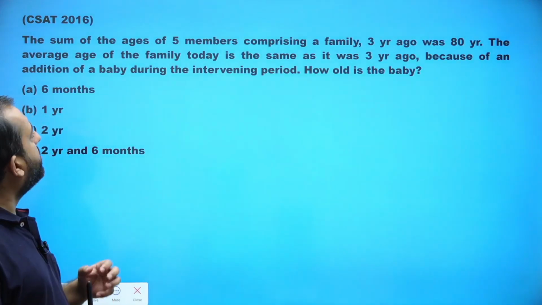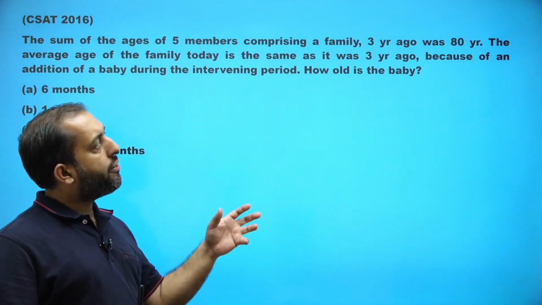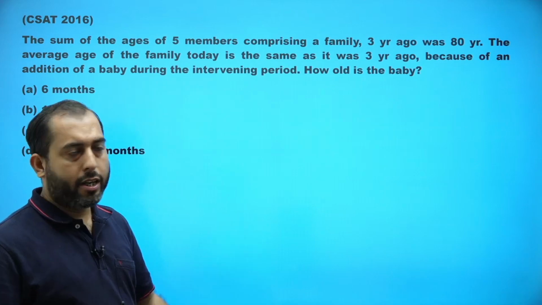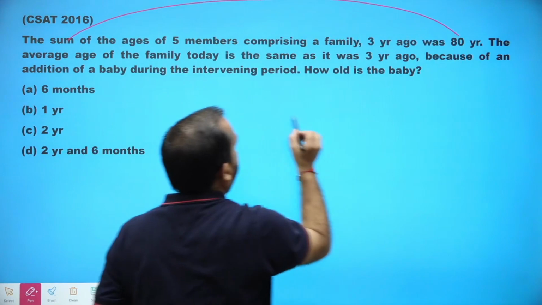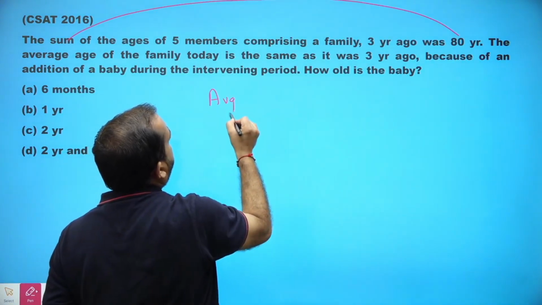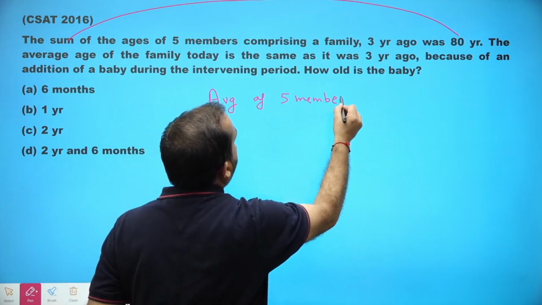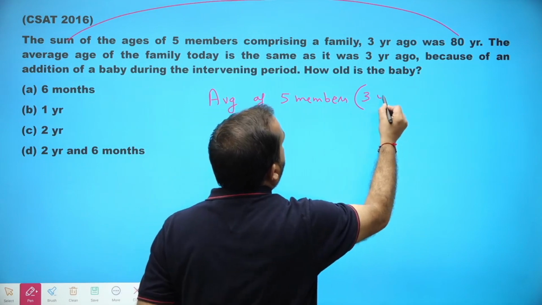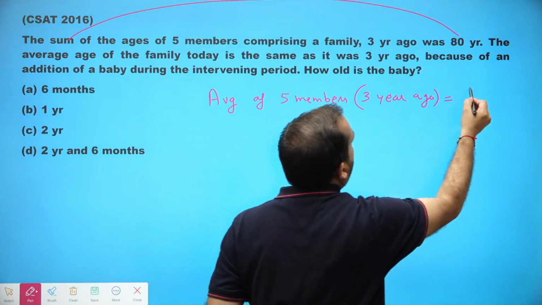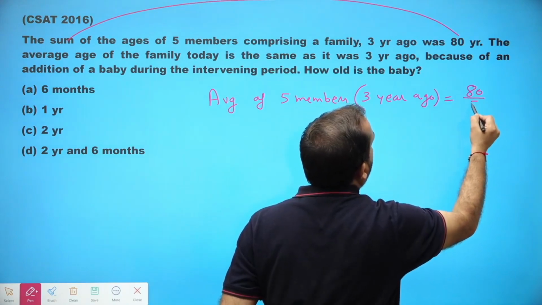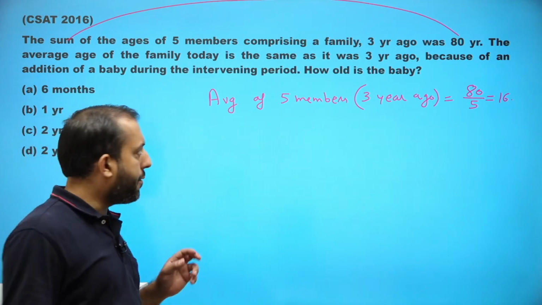This problem says the sum of the ages of 5 members comprising a family 3 years ago was 80. If the sum is 80, the average of 5 members 3 years ago should be total divided by number of people, which is 16 years. I hope this is clear.